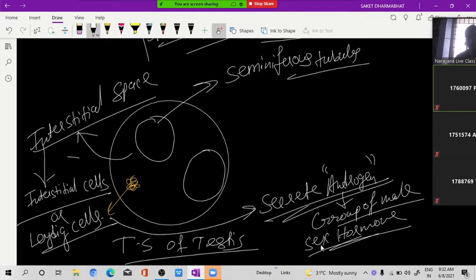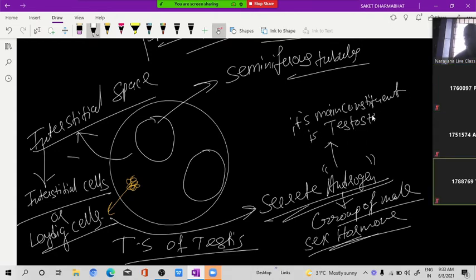The group of male sex hormones is called androgen, and its main constituent is testosterone. Okay, clear? Now, as I have already told you, this is lined by the simple cuboidal epithelium or germinal epithelium.